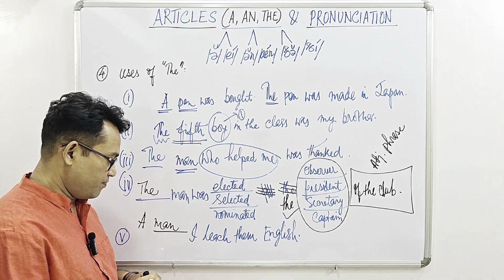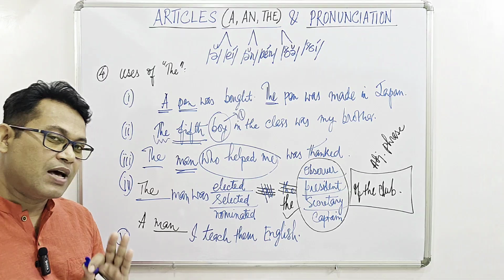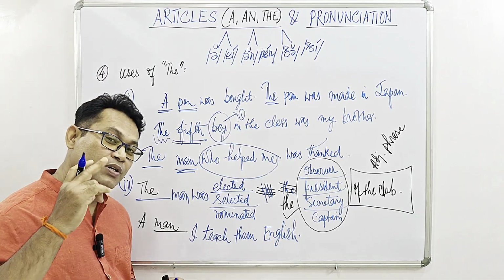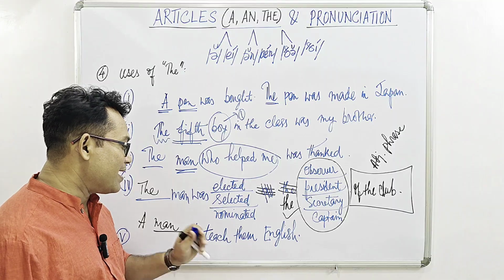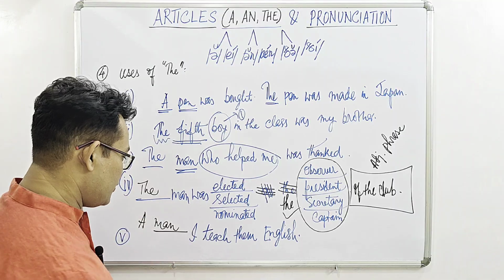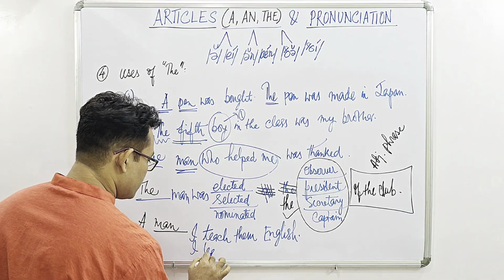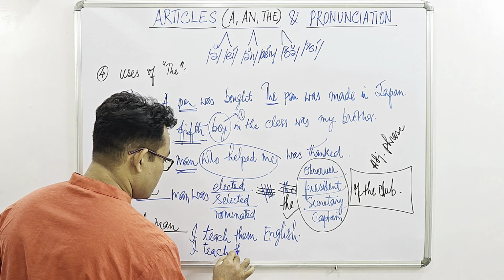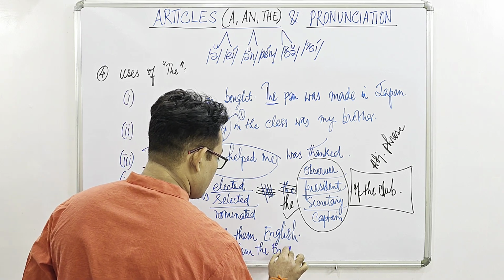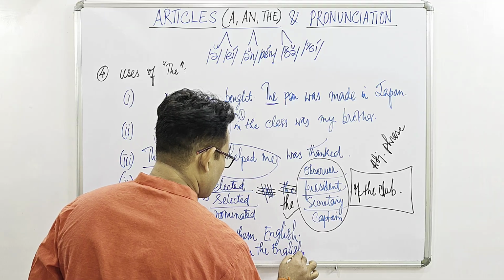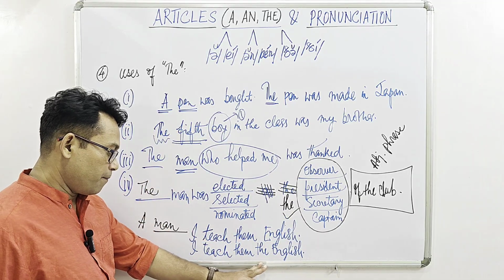So this one is correct. But if we want to use the, remember we don't use the definite article the before language. So we can't say I teach them the English. Okay, this one is wrong.